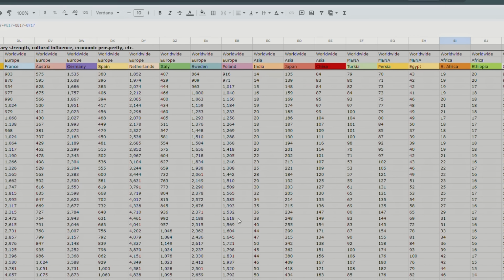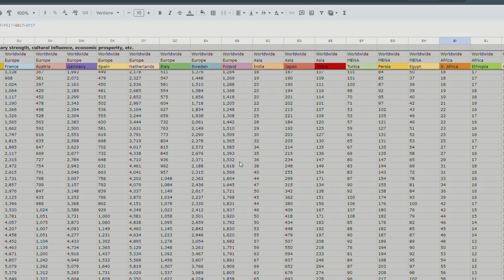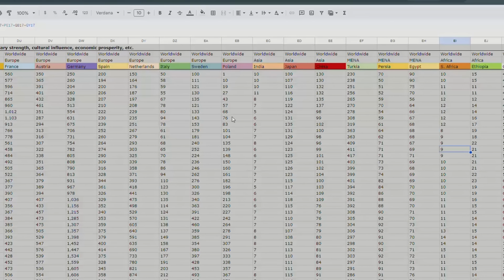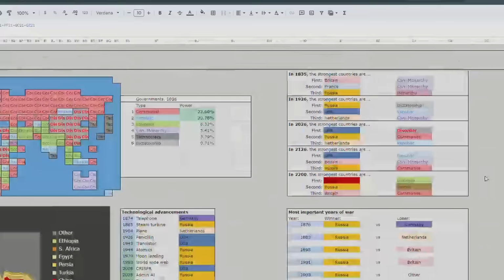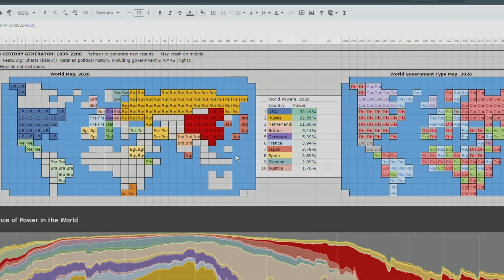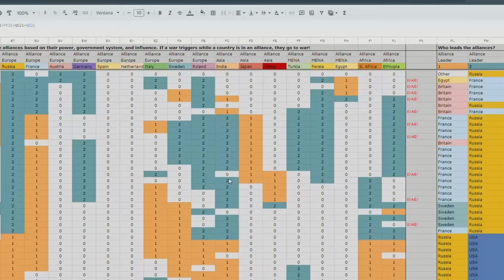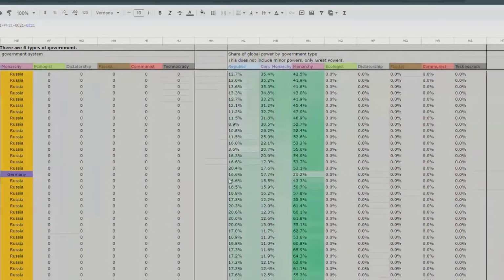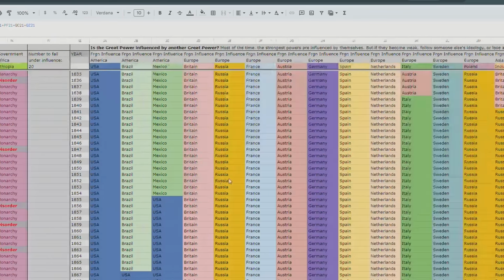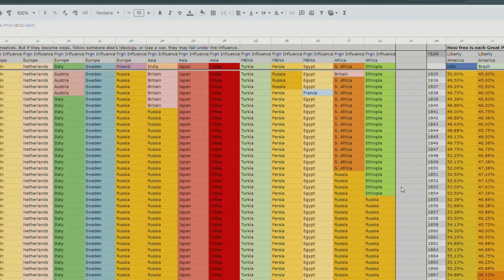Poland springs up. So in this timeline, Poland probably got independence from Russia because of some civil war or some intervention by a foreign power or something like that. But even though Poland starts with less points than India, Poland quickly surpasses India and South Africa and Ethiopia. So poor Ethiopia, wow. So it's definitely under the influence of some foreign power, right? Let's scroll over and see which foreign power actually. We can do that. It's the power of this spreadsheet. This is probably making you dizzy, but whatever. Okay, Ethiopia. Under the influence of Russia.